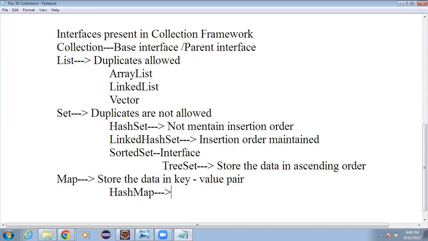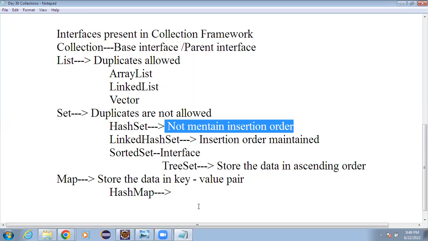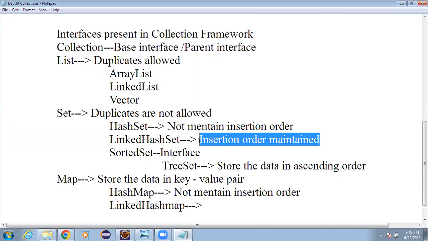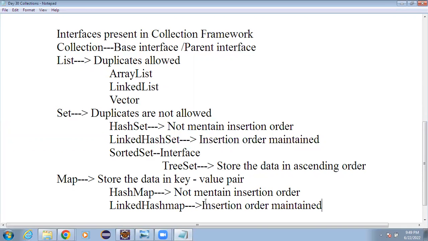And the usability is again the same. The hash map does not maintain the insertion order. So if you want the insertion order, we can have the linked hash map. It is again exactly similar to that, and it will just maintain the insertion order.